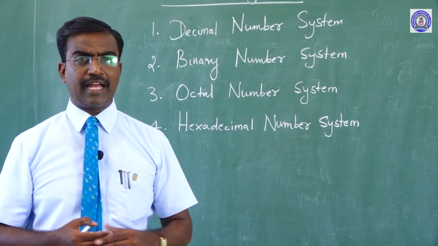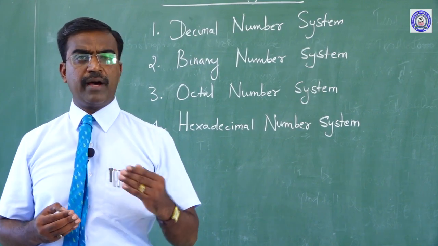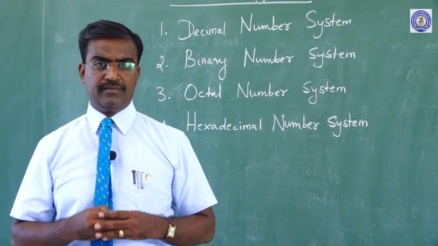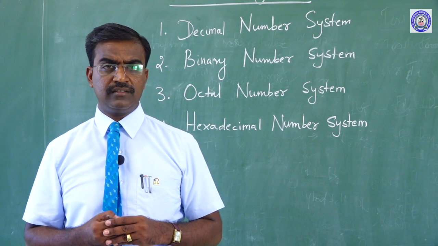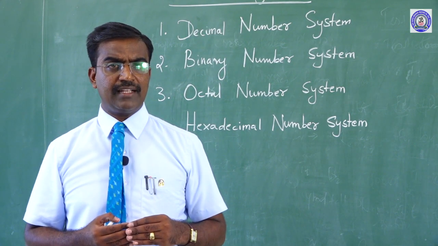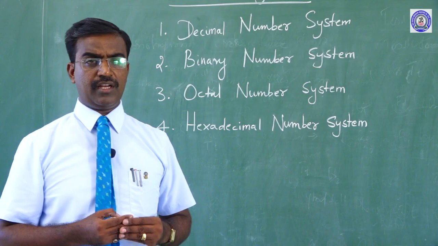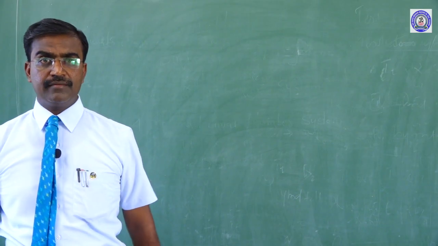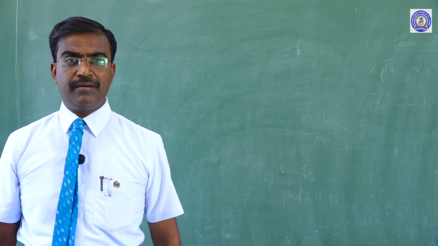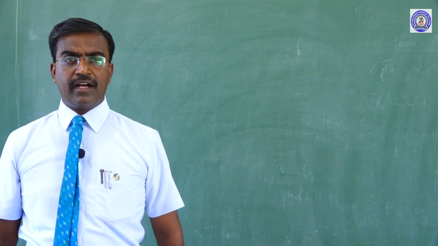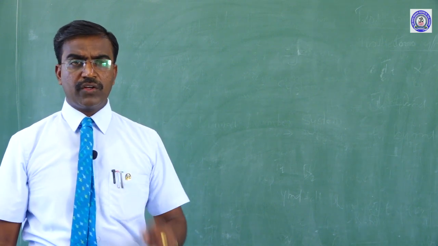I will explain this one by one, deeply, with a clear explanation. Generally, the decimal number system is what we as human beings use.